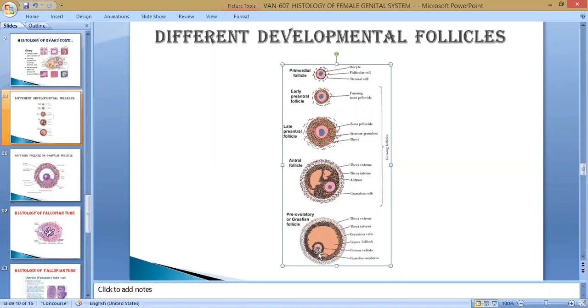This structure is known as cumulus oophorus. This is the cumulus oophorus, this is known as corona radiata, and this is known as the antrum, which is filled by fluid. This is known as liquor folliculi. This is the structure of a mature follicle.